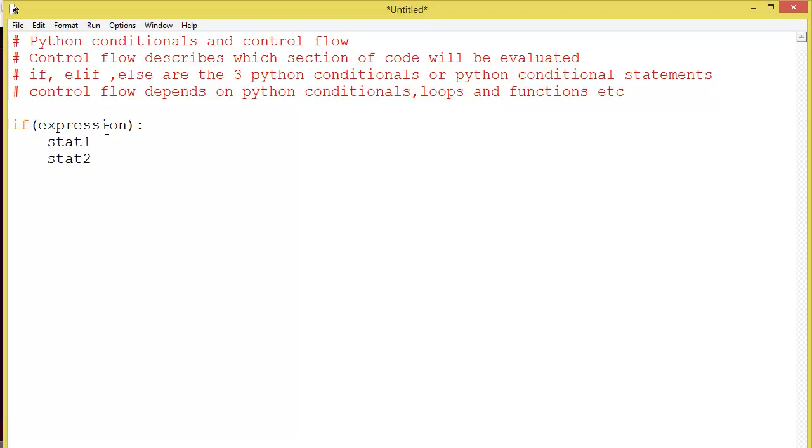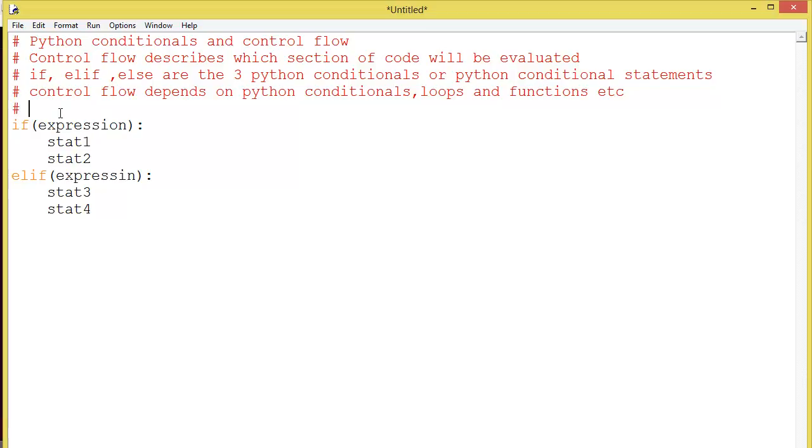If it returns false, then you have to use elif, not else, if you want to check any other expression. Then statement 3, statement 4. This is the pattern if you want to use if and elif. Now what are these expressions? These expressions should return either true or false. So these expressions are Boolean expressions. Now we will see what Boolean expressions are.